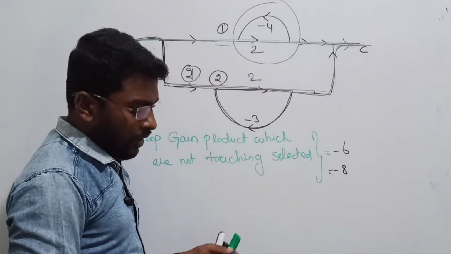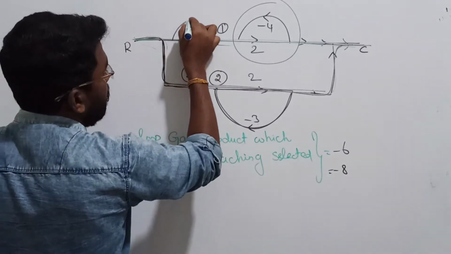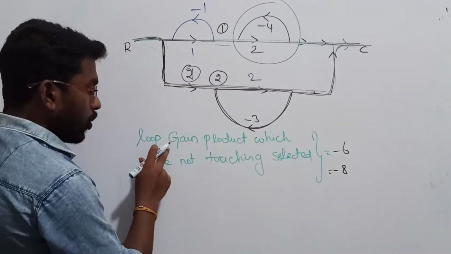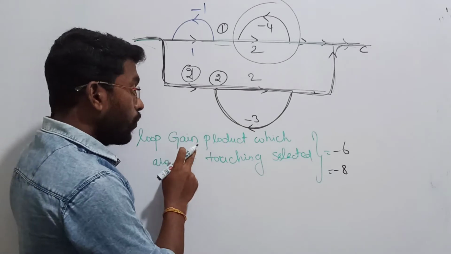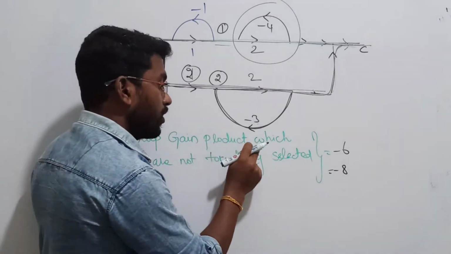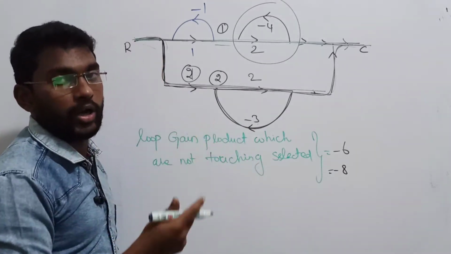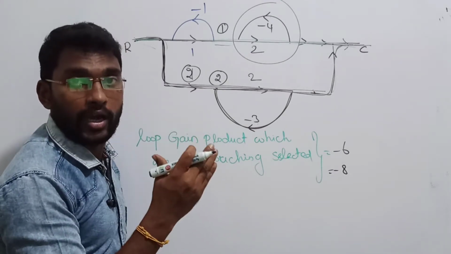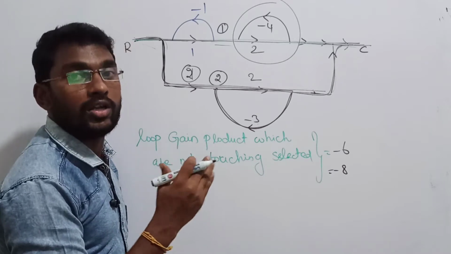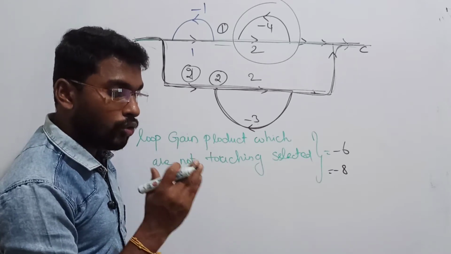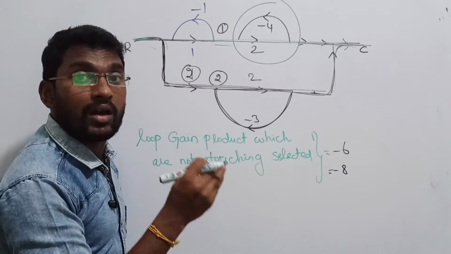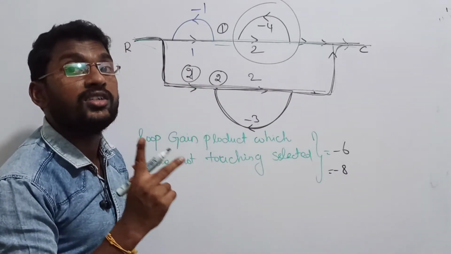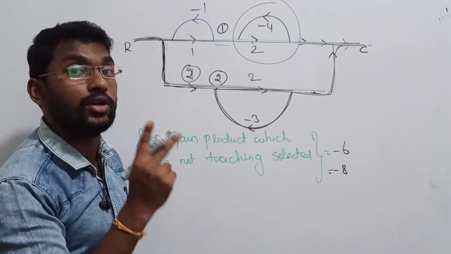In the same way, suppose the question is, let me keep one more loop here, with 1 and minus 1. The question is the loop gain product, that is, the product of two non-touching loop gains which are not touching the selected forward path. Let me rewrite the sentence: the product of two non-touching loop gains which are not touching the selected forward path.